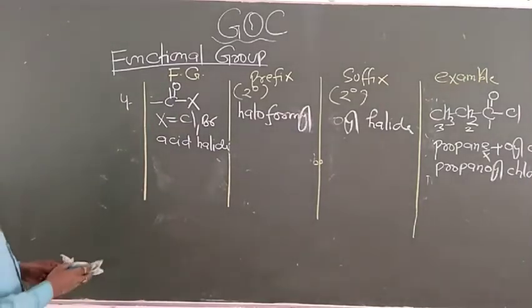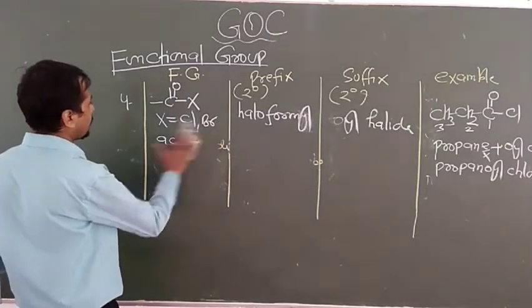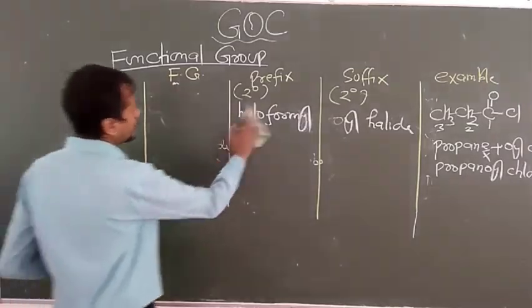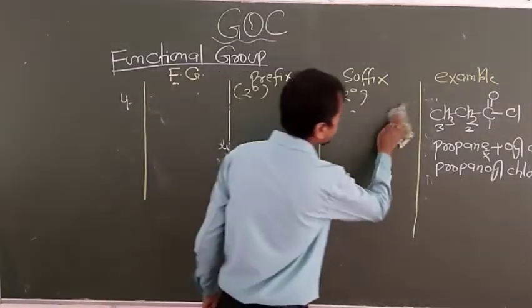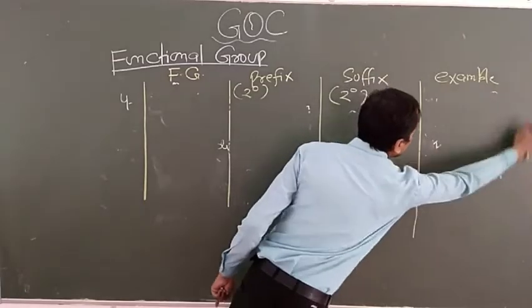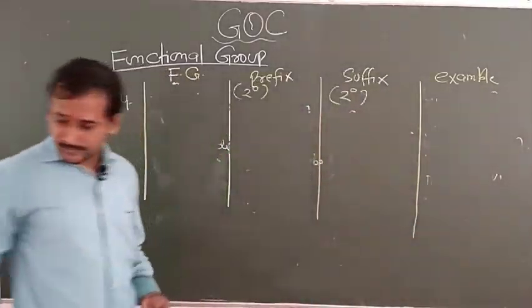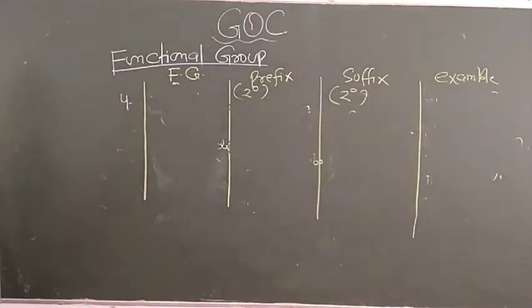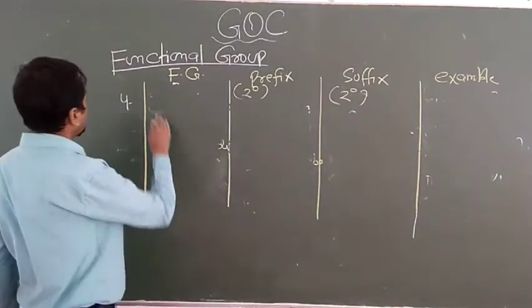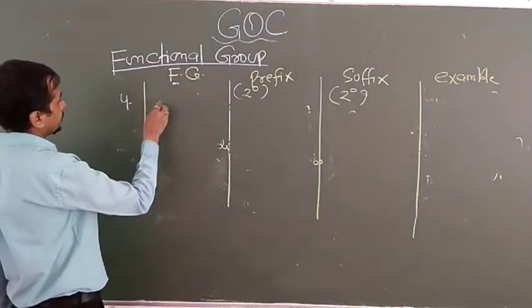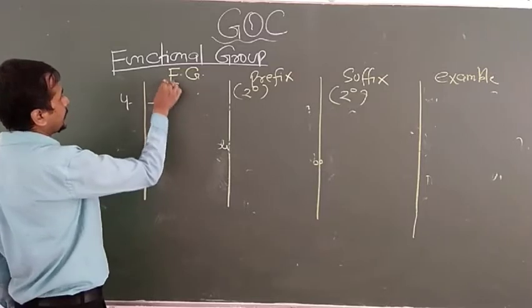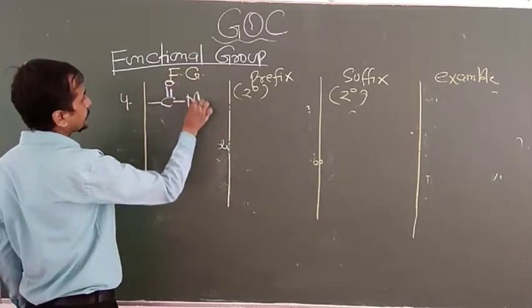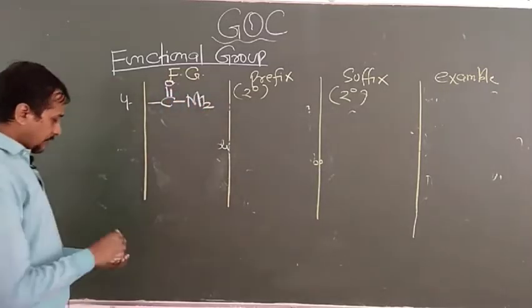Now after this you have to know about the amide, that is acid amide. Look here about the acid amide. The acid amide is also a derivative of acid, CONH2.